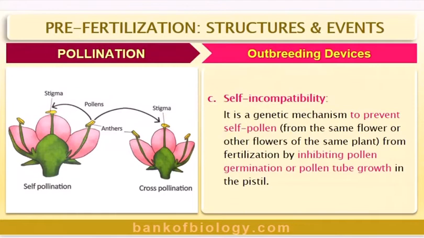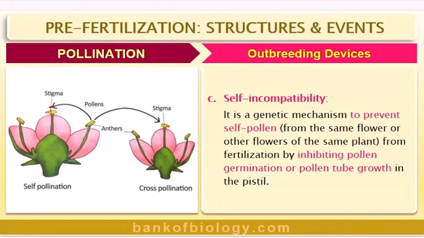Then C. Self-incompatibility. We said compatibility of pistil and pollen. Now incompatibility is the opposite of that. It is a genetic mechanism to prevent self-pollen, that is, pollen from the same flower or other flowers of the same plant, from fertilization by inhibiting pollen germination or pollen tube growth in the pistil.